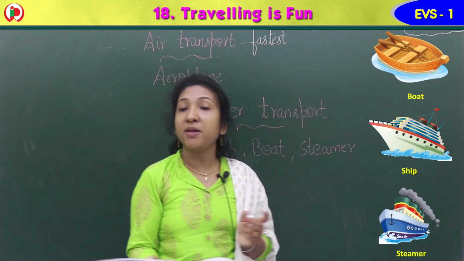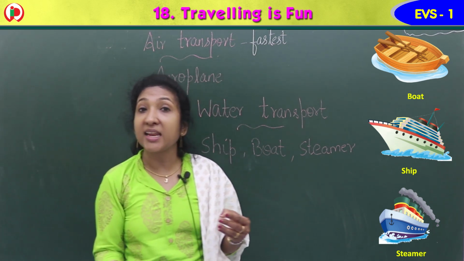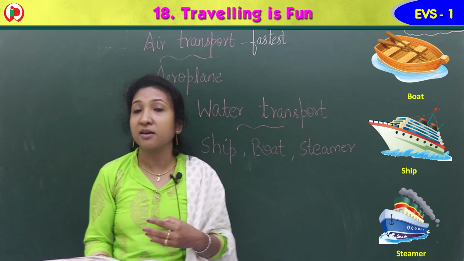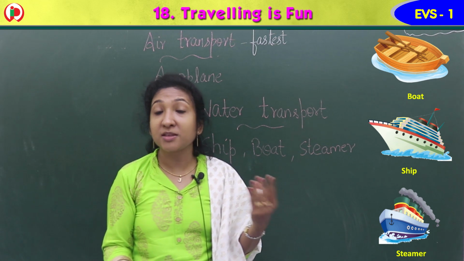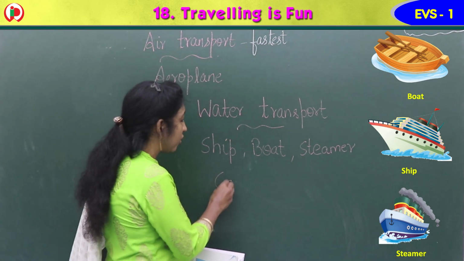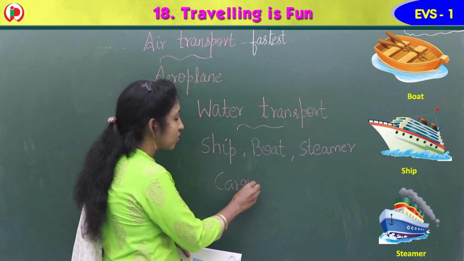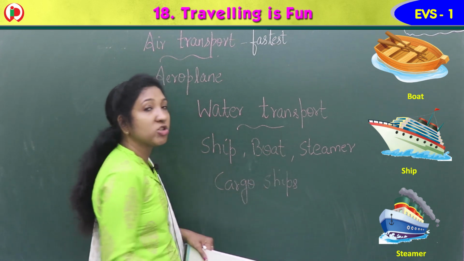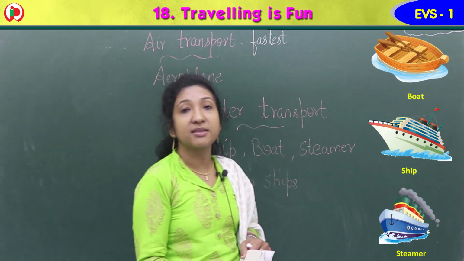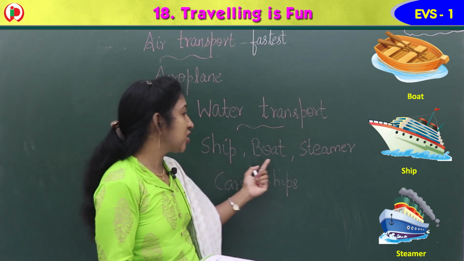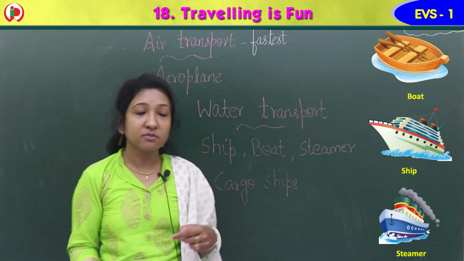They carry people, and also some ships carry goods, things, from one place to another. That ship is called a cargo ship. You know, there is a ship called a cargo ship that carries only goods, not people. But boat, ship and all, they carry people.